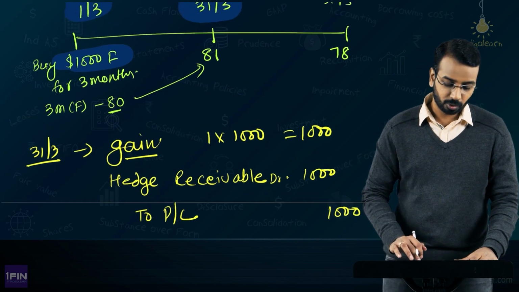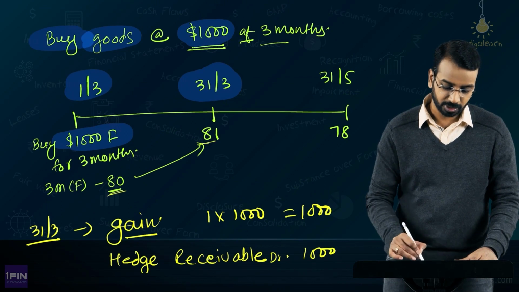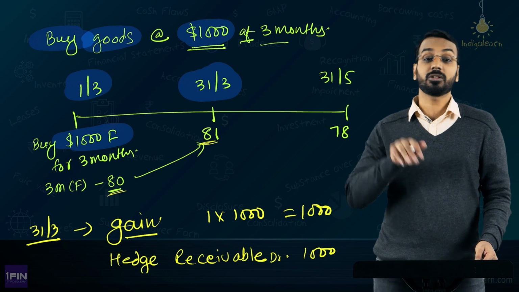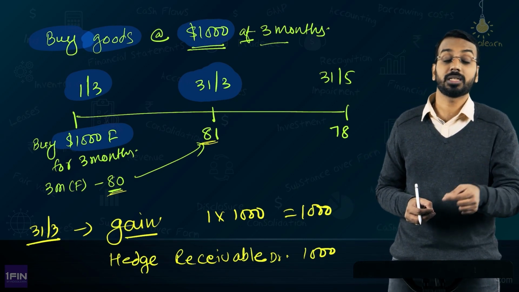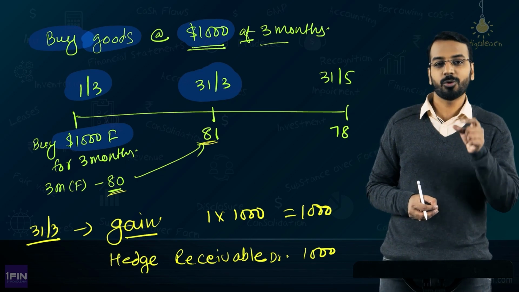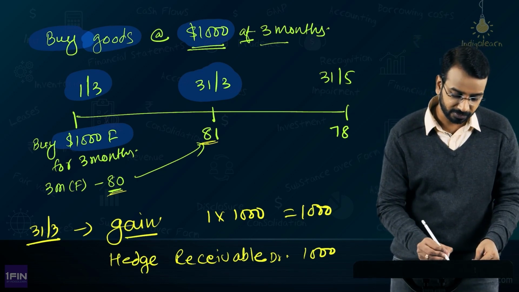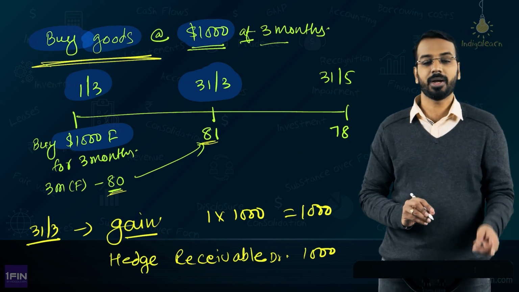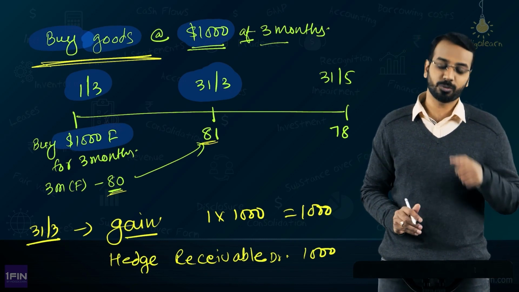But then also see that initially you thought you would buy at 80, now you will have to buy at 81 because you have to pay somebody, right. So, there is a 1000 rupee loss on that side. As of today, when you see the rate, it was 80, but now on 31st of March, it has become 81. So, now you have lost 1 rupee there, you have to pay 1 rupee extra. So, when you do a fair valuation of this firm commitment, you will see that the fair value has increased by 1000, that needs to be recognized.